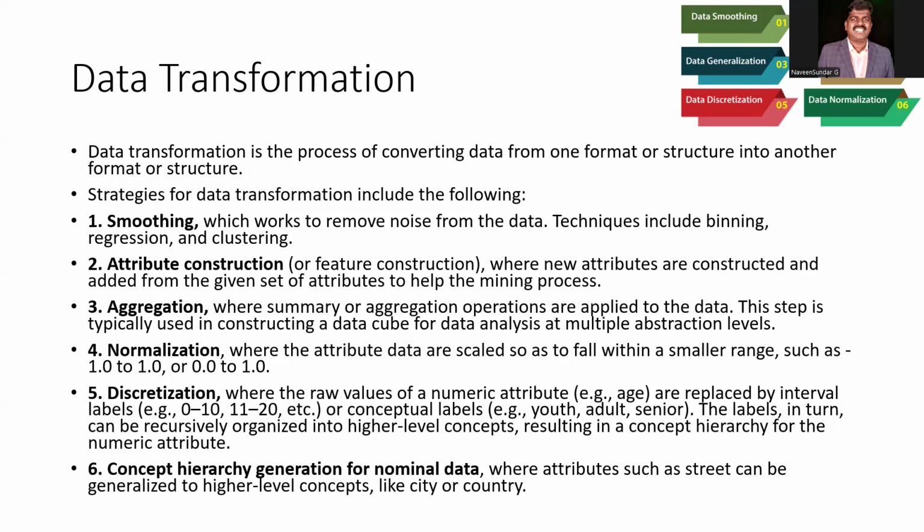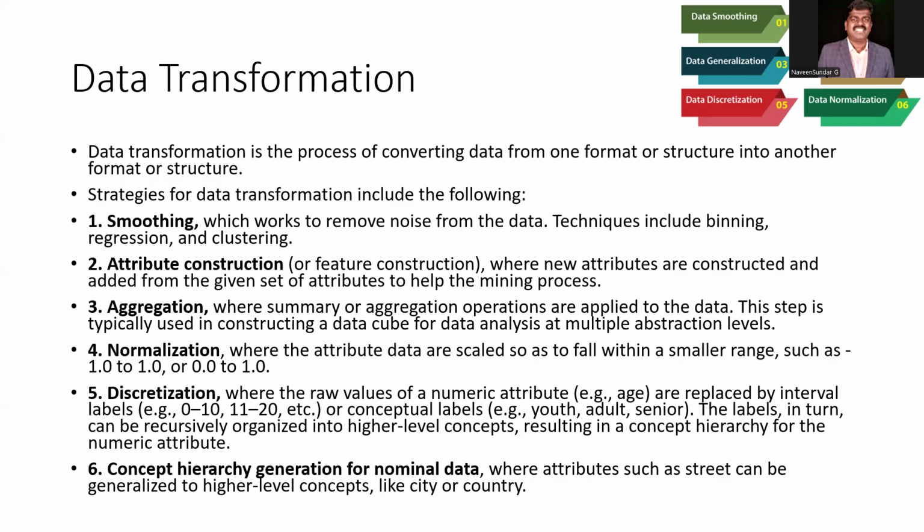Then we will go for discretization. Discretization means the raw values of a numerical attribute, for example age, are replaced by interval labels, that is 0 to 10, and then 11 to 20. Likewise, we can give some ranges to express and get a clear understanding about the person.